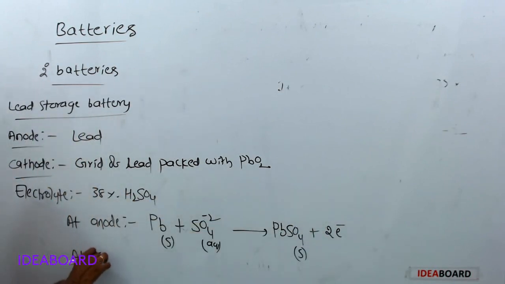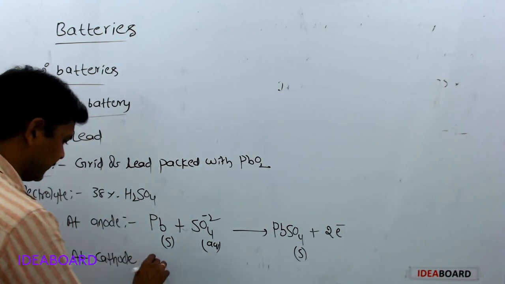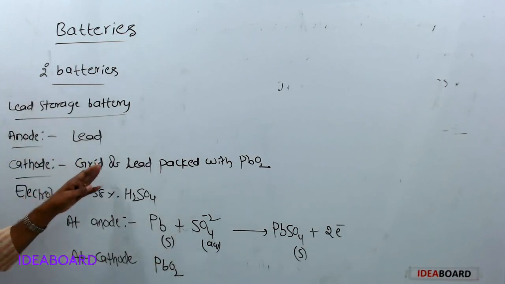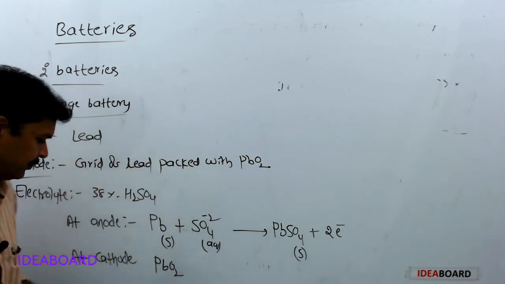Next, at cathode, reduction reaction takes place. Cathode is a grid of lead packed with lead dioxide.